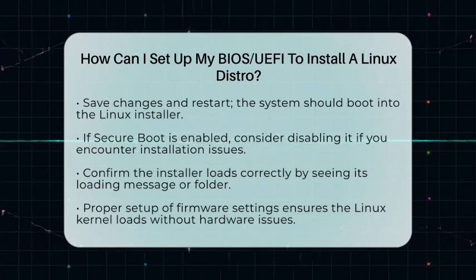In summary, entering your firmware settings, disabling conflicting features, choosing UEFI mode, preparing the EFI partition if needed, and setting the correct boot order are the key steps. Once done, your system will be ready to run the Linux installer smoothly. This process is essential because it ensures your hardware is prepared to load the Linux kernel and start your new operating system without issues.